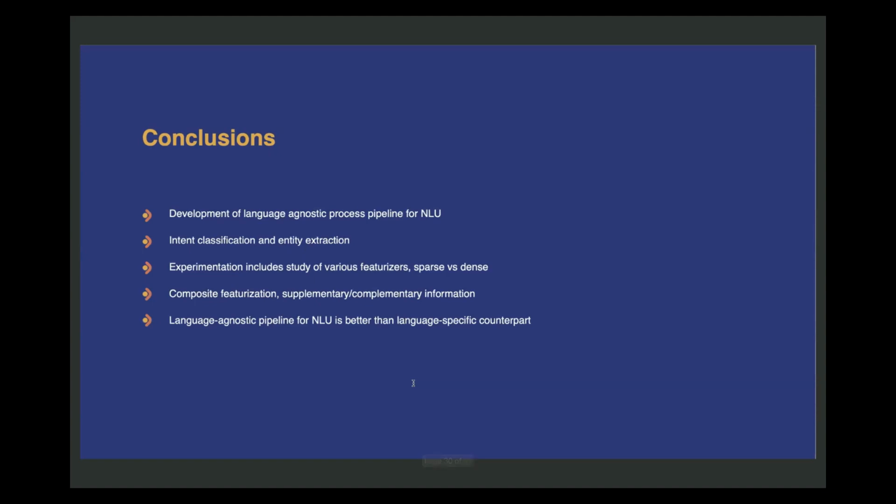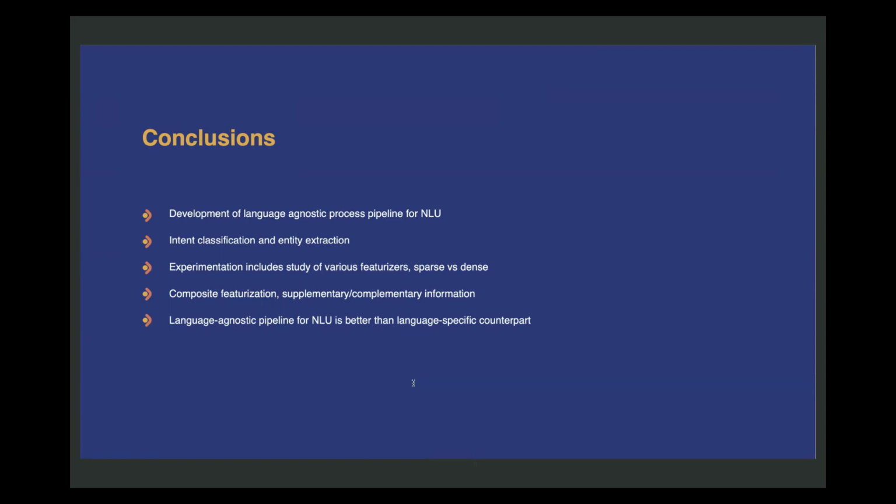So that's towards the end of my talk. I'll just conclude now. Through this work, what we tried to do is develop a language agnostic pipeline for natural language understanding. Specifically, we used a conversational assistant as a study case to perform intent classification and entity extraction from short text messages, which are basically customer queries received by this conversational assistant.